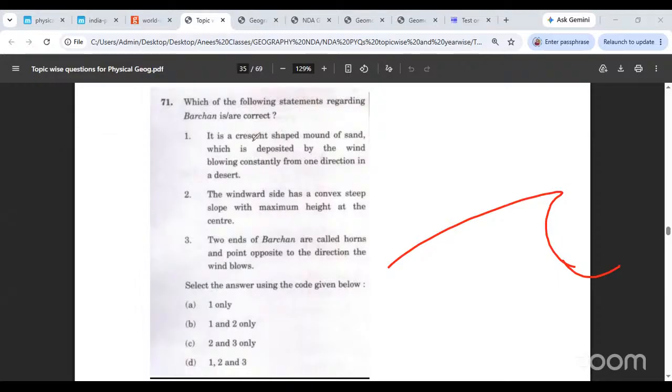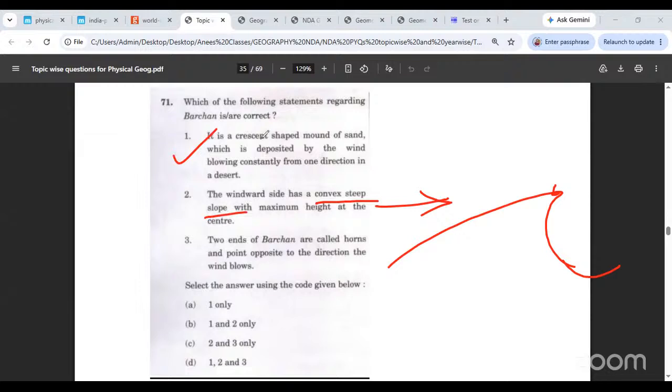So we were discussing that this is crescent shaped. Yes, it is a crescent-shaped mound of sand. It is deposited by the wind, with a limited supply of sand, and it is blowing constantly in one direction. Because it is blowing constantly in one direction, such a landform can be formed. So this part of the statement is absolutely correct. Windward side, meaning if the wind is blowing from this side, the windward side has a convex steep slope with a maximum height at the center.